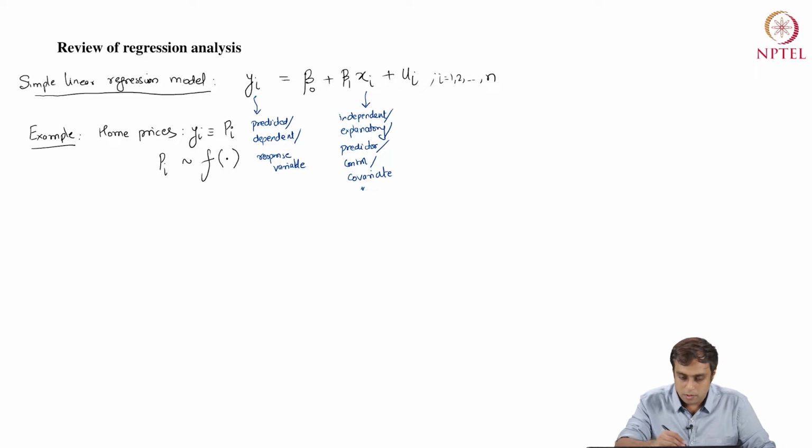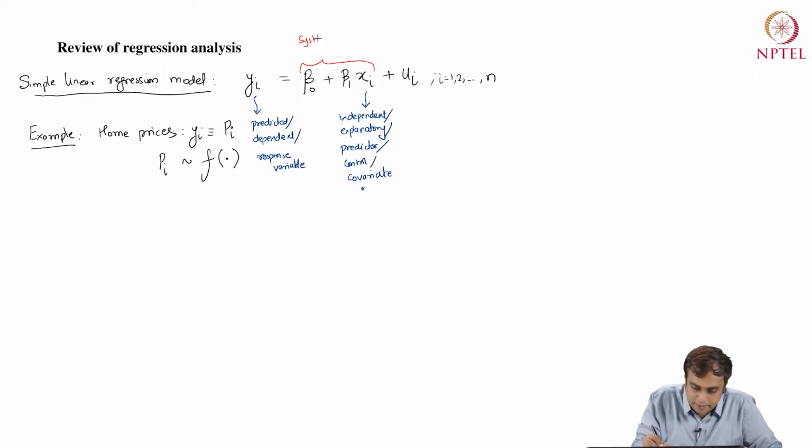Okay, all right. So this particular portion of the regression, that is beta 0 plus beta 1 xi, if you realize, is a systemic source of variation in yi, right?